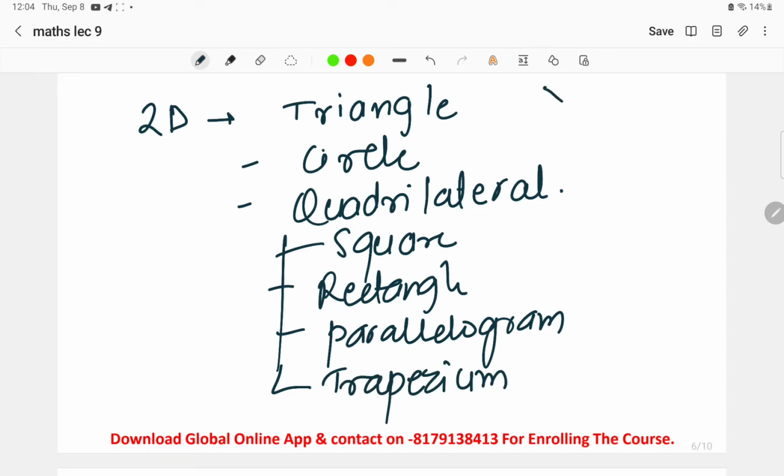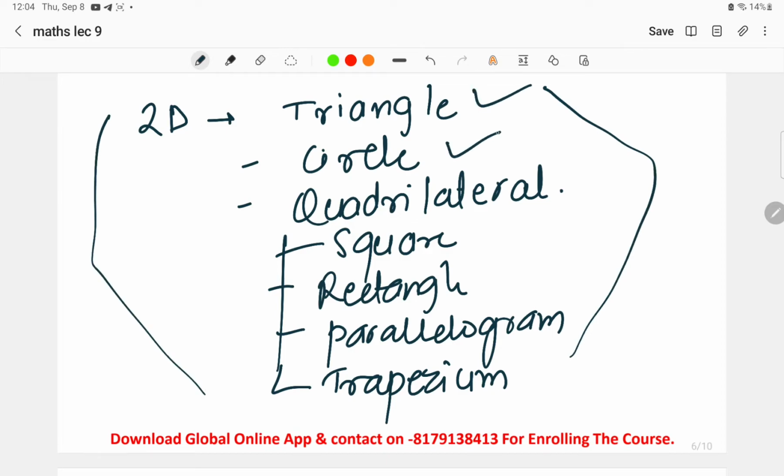This is all what we find in 2D. In 2D, we'll be discussing triangles, circles, quadrilaterals. In quadrilaterals, the structures are square, rectangle, parallelogram, and trapezium. This is all about the 2D structures.